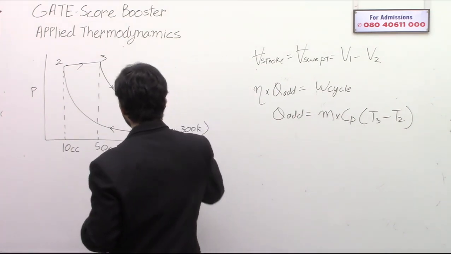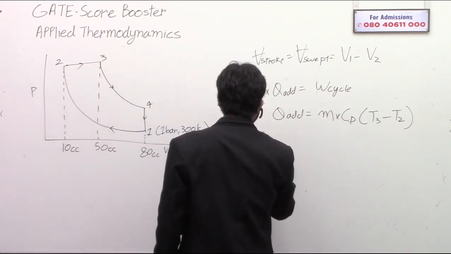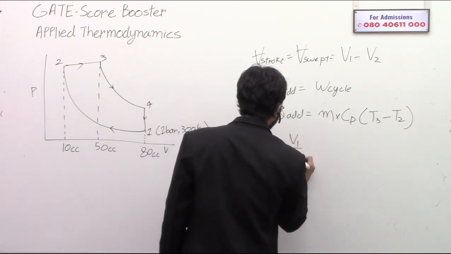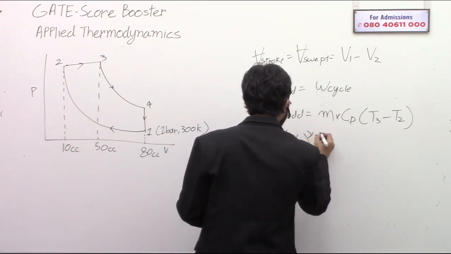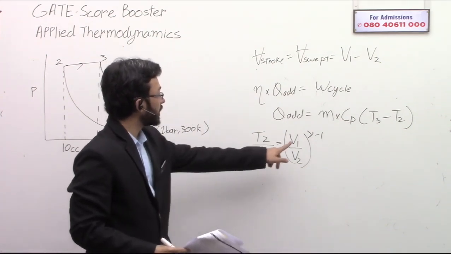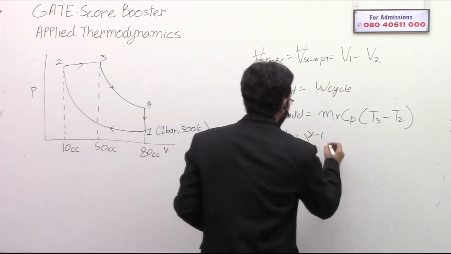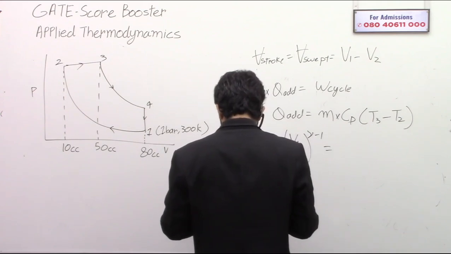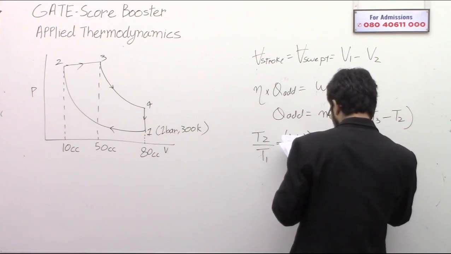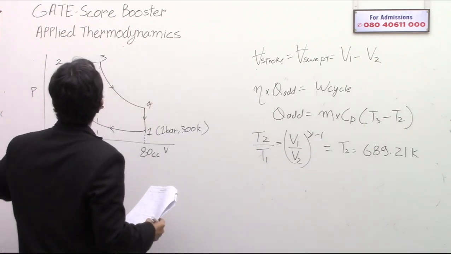Let's see. 1 to 2 is an adiabatic process. The adiabatic process holds the relation T2 by T1 is equal to V1 by V2 raised to the power gamma minus 1. Correct or not? So from this we can get T2, and T2 will come as 689.21 Kelvin.